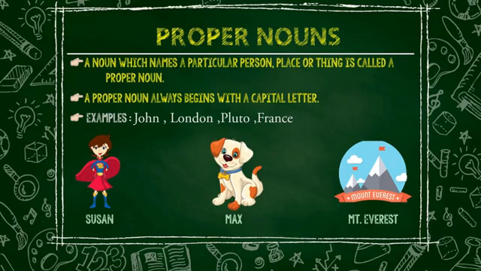Girl is a common noun. Susan is a proper noun because we specify the name of that girl. Dog is a common noun as it refers to a type of animal without being specific. Max is a proper noun because we specify the name of that dog. Max is the name of that dog, so Max is a proper noun. Mountain is a common noun. We do not specify its name, but Mount Everest is a proper noun because we specify the name of a mountain.